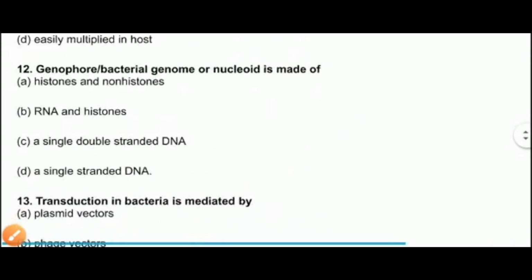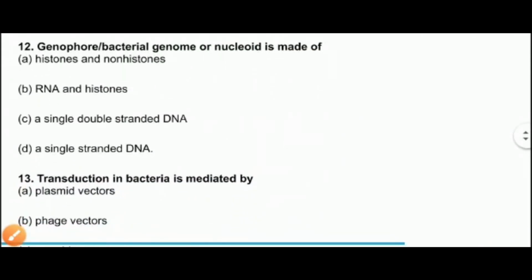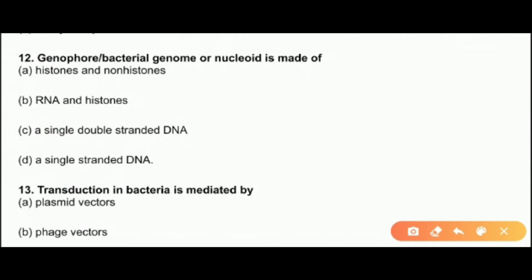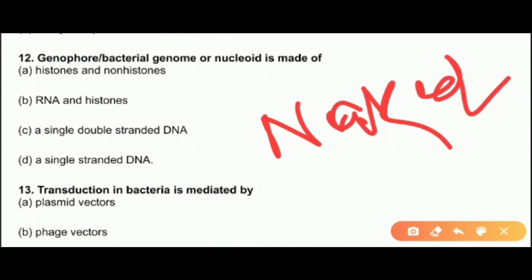The next question is genophore or bacterial genome or nucleoid is made up of A. histones and non-histones. No, because the DNA of bacteria is naked. So what do you mean by naked bacteria? So naked bacteria means that you don't have histone proteins. So the first option remains incorrect.